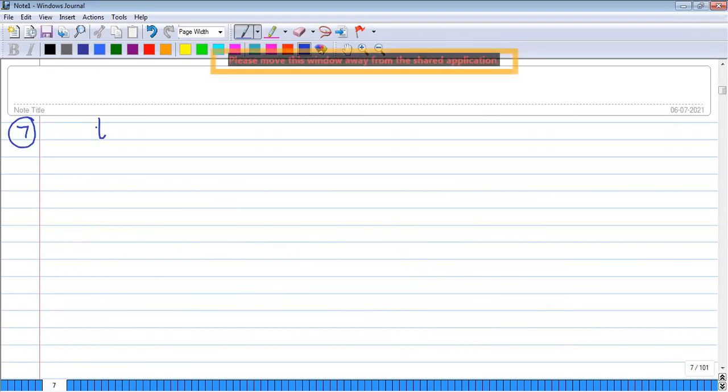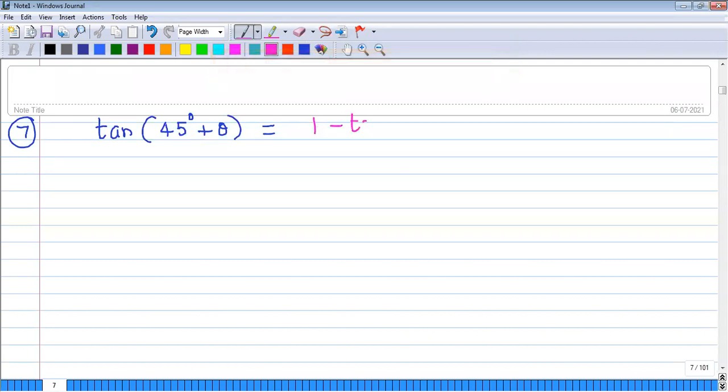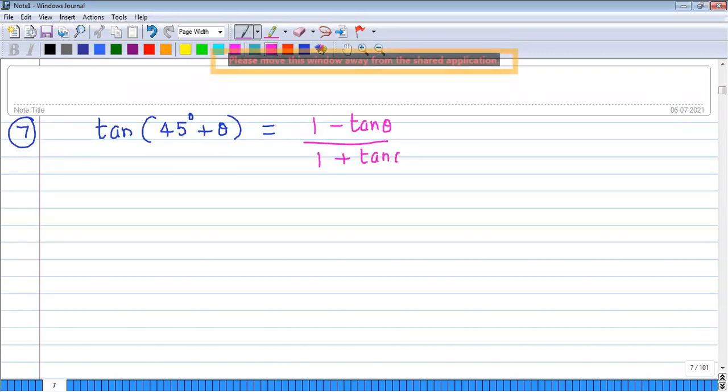This is very important. Tan of 45 degrees plus theta is equal to (cos theta plus sin theta) by (cos theta minus sin theta). Moreover, this is also equal to (1 plus tan theta) by (1 minus tan theta), or cos theta plus sin theta upon cos theta minus sin theta.